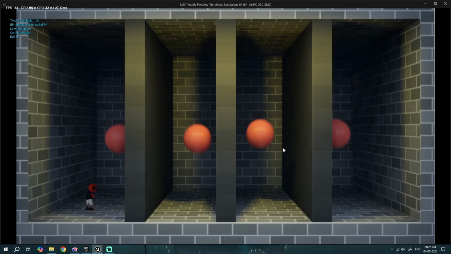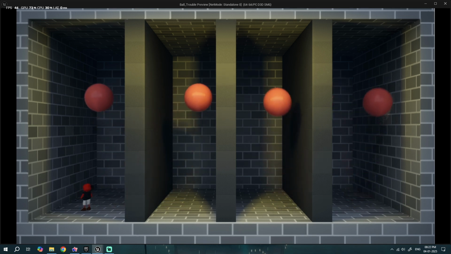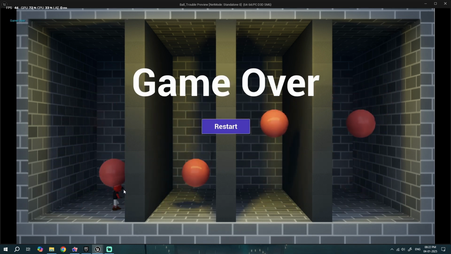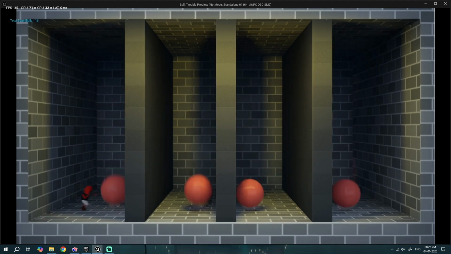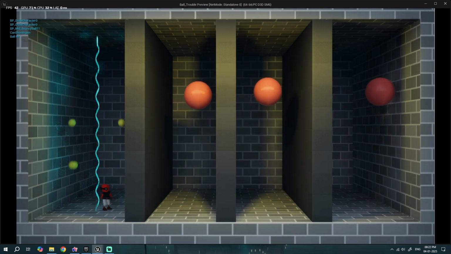There we go, next level. I'm just going to show you what happens if I get hit. Let's try to get hit. Boom, it pauses the game, shows where it hit, and gives us the restart option. This is a small level.